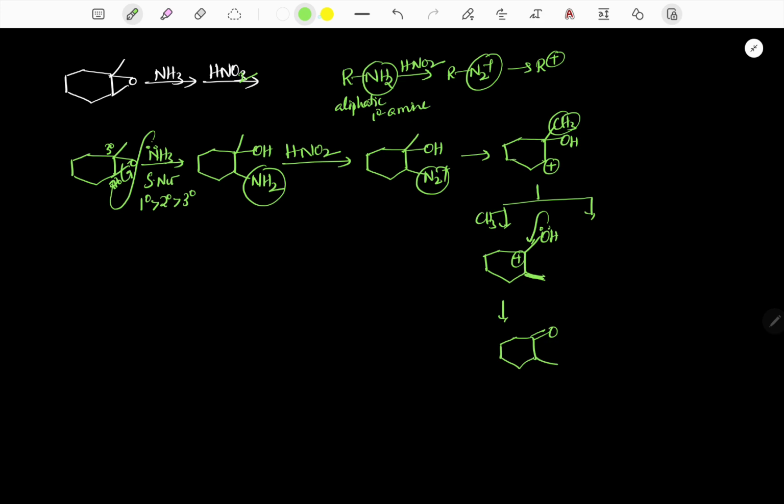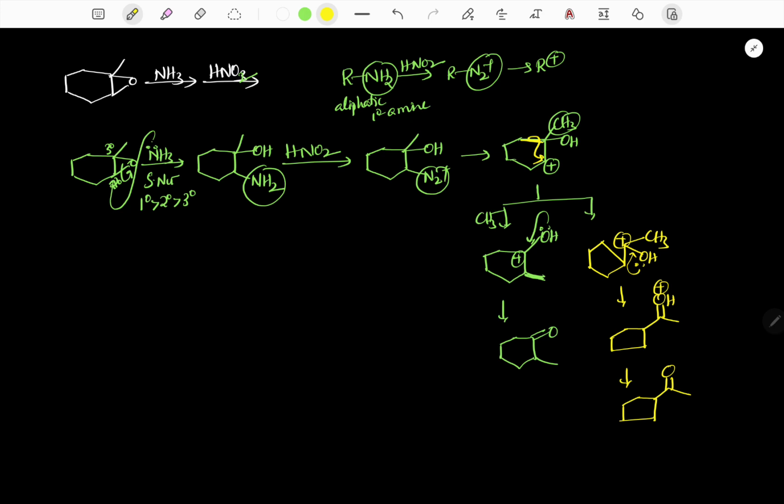Another possibility, if you observe clearly, is ring contraction. Even at that time, the corresponding octet is possible. Now because of the lone pair, it loses a proton, and finally it gives the corresponding product, cyclopentane with a C double bond OH plus. Now it loses a proton and gives the corresponding ketone.